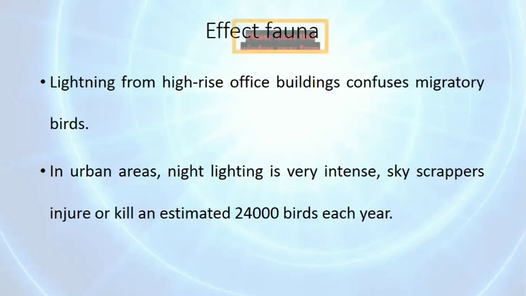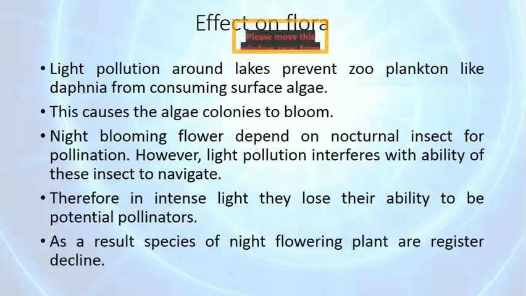Then the effect on flora. Light pollution around lakes prevents zooplankton like Daphnia from consuming surface algae. This causes algae colonies to bloom. Night-blooming flowers depend on nocturnal insects for pollination. However, light pollution interferes with the ability of these insects to navigate. Therefore, in intense light, they lose their ability to act as potential pollinators. As a result, species of night-flowering plants are registering a decline.